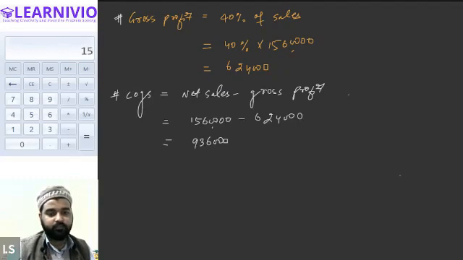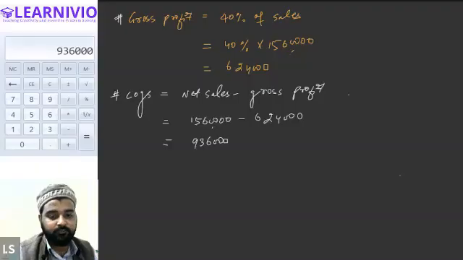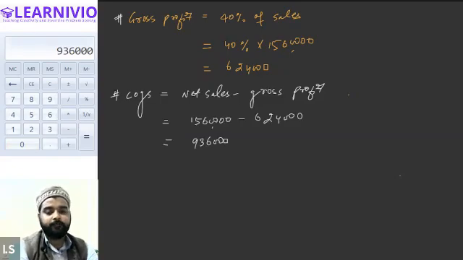Just see, now there will be no negative sign. 15,60,000 minus 6,24,000. This is the value, 9,36,000. Still getting the minus sign? No. All right, Halima, is this clear? Okay, now we have got the value of the cost of goods sold.